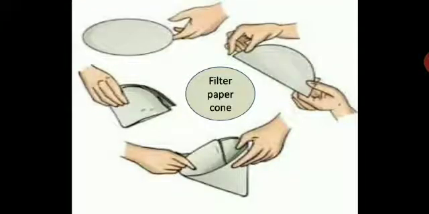See how it is prepared. Here you have the circular cut. Normally in the lab we have a square-shaped filter paper. With that also we can make a cone. I'll show you how to make a cone of that square-shaped filter paper. Here they have shown a circular filter paper. You have to give one fold, then another fold. You are giving two folds to the filter paper.